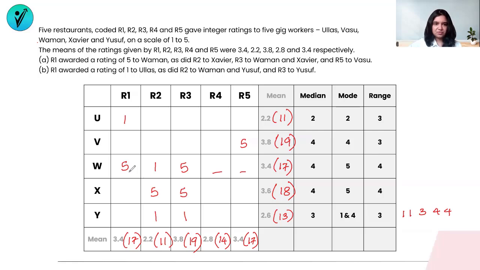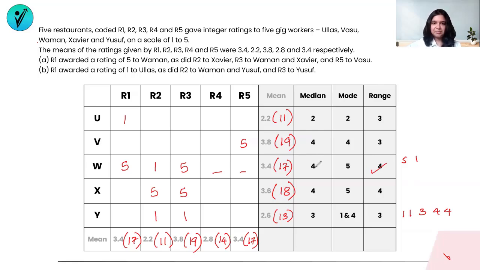The mode is repeated, so 5 is repeated for sure. I need the others to add up to a 6. If I have 5 and 1 as my other set of numbers, then 5 is repeated thrice, so it can be the mode. However, the range is 4. Range is maximum minus minimum. The minimum value is 1 here and the maximum is 5, so that gives us a range of 4. So the range is taken care of.